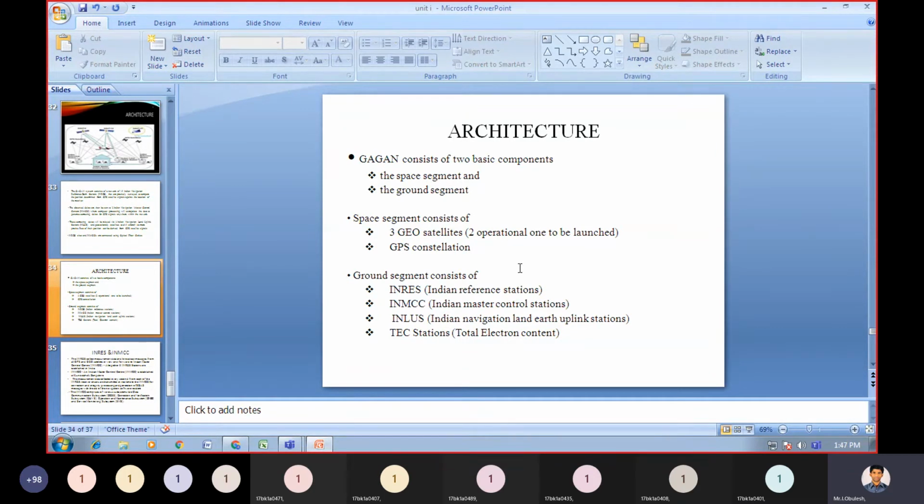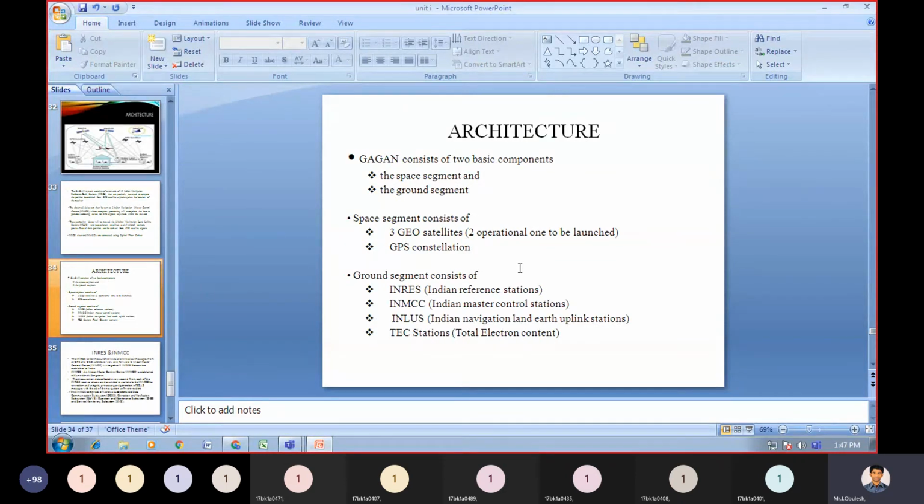Under the space segment, the space segment consists of 3 GEO satellites. 2 are operational, and one more is to be launched. And the GPS constellation. So in the space segment we have the GPS constellation and 3 GEO satellites.